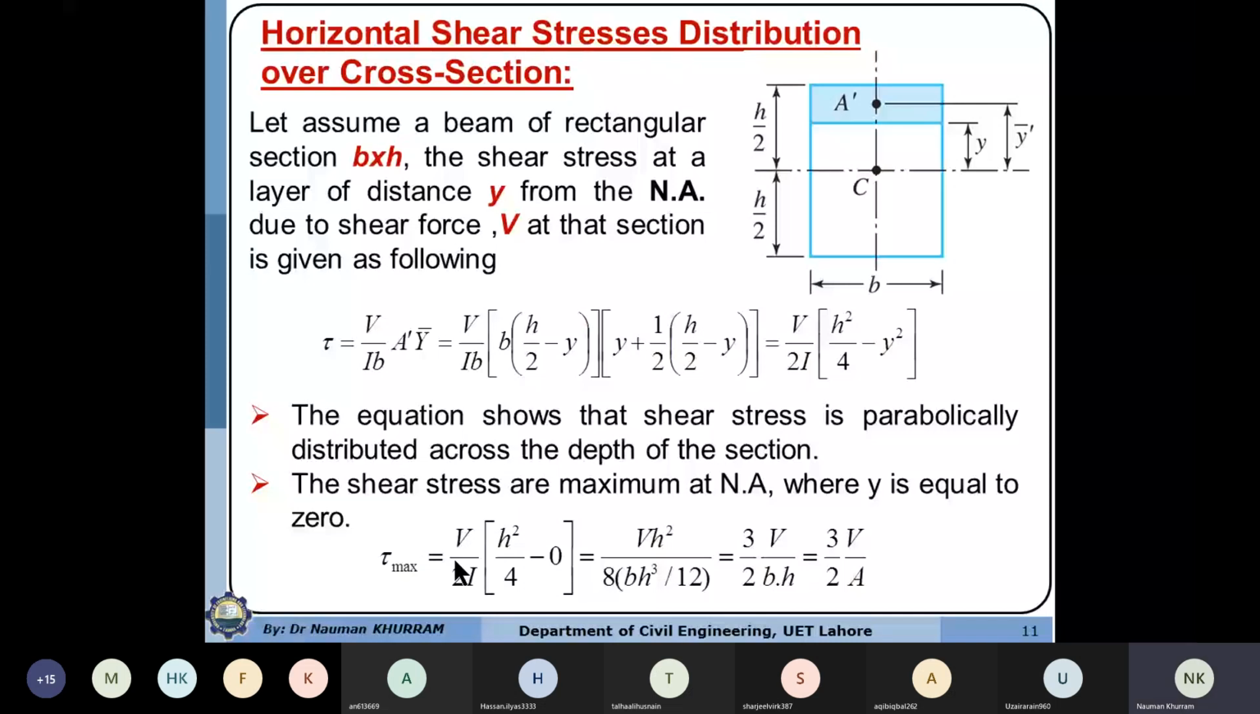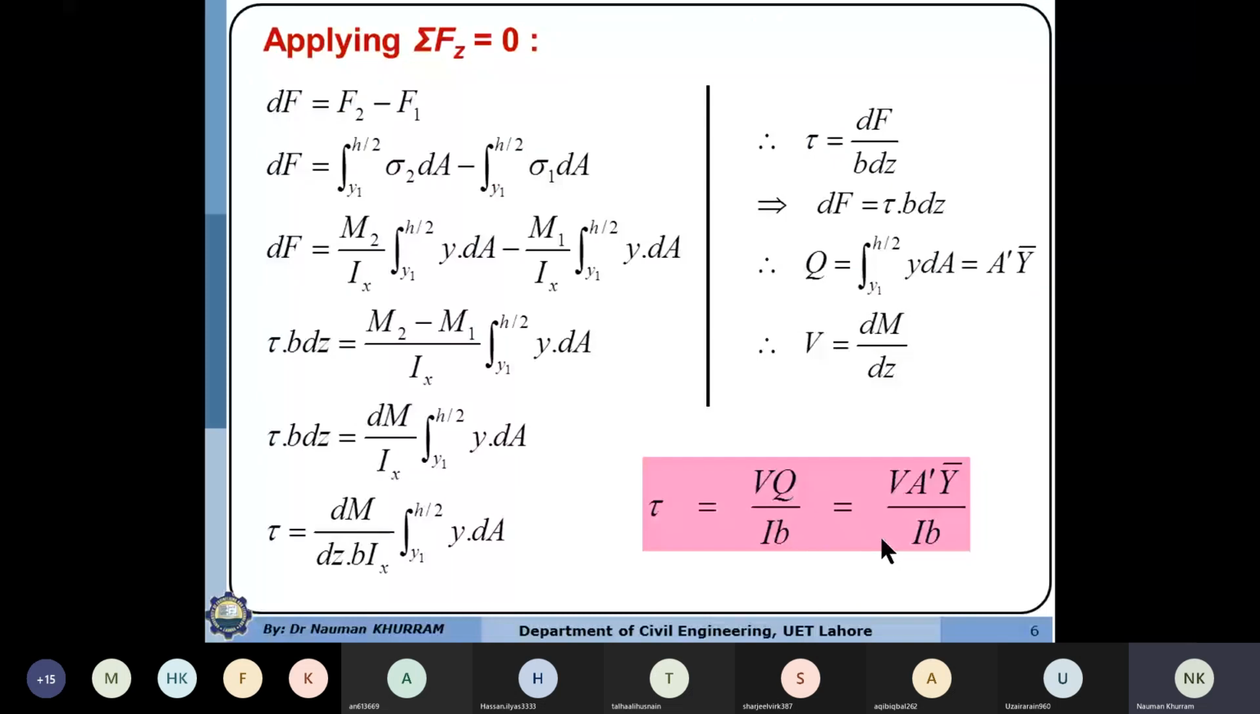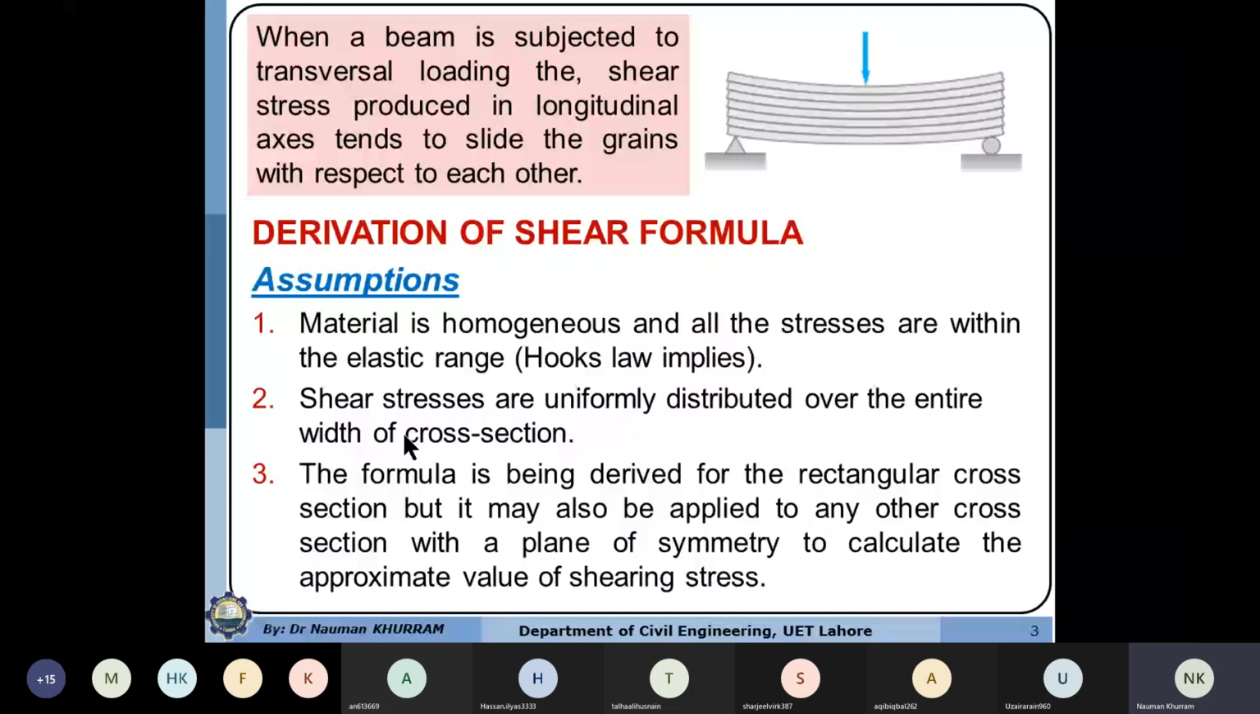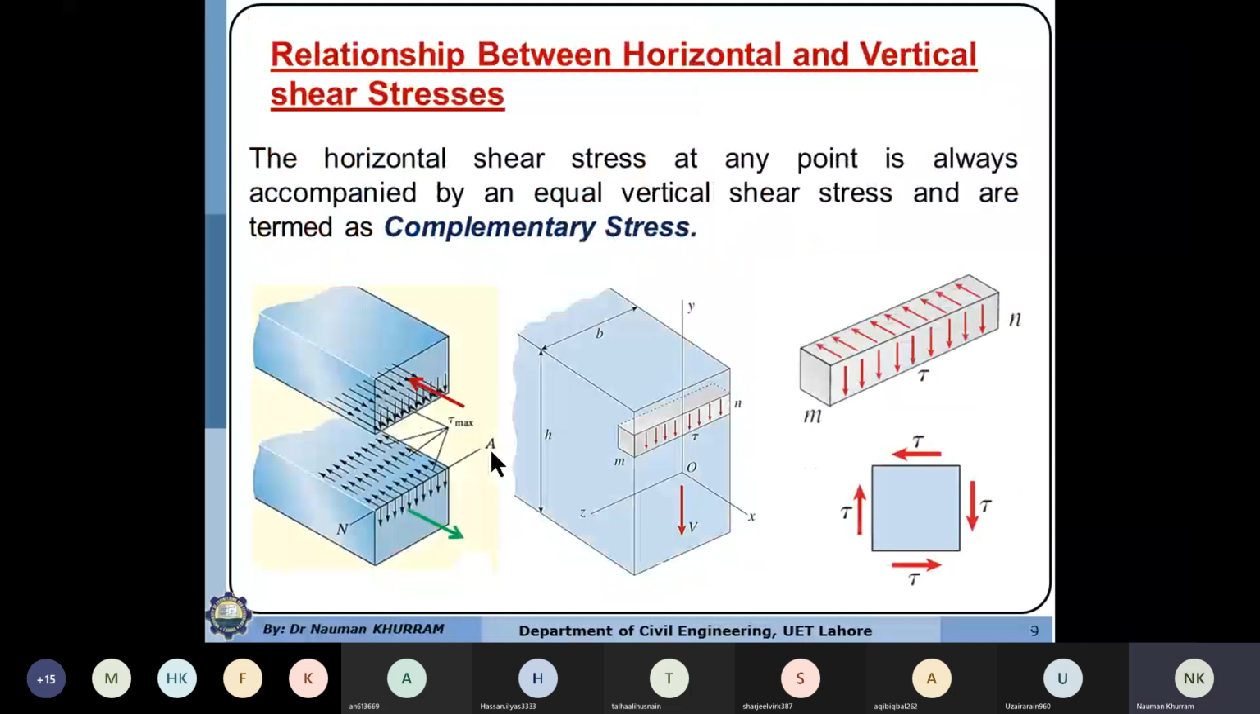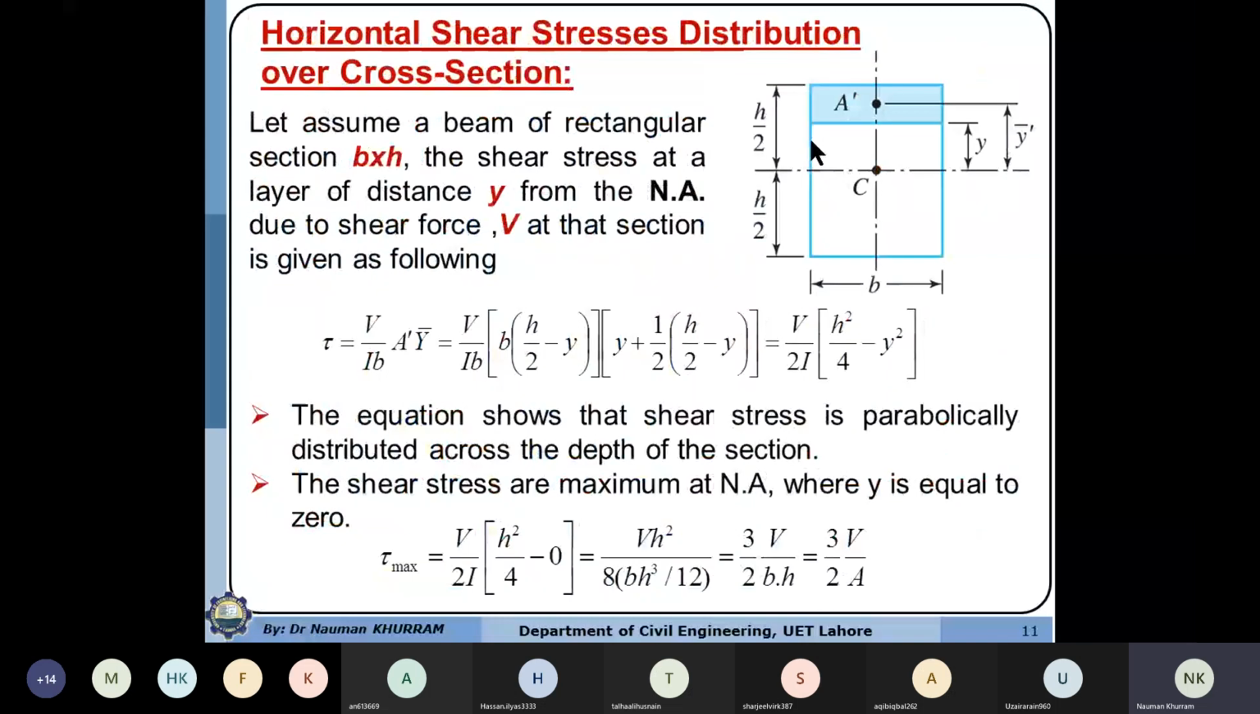This is due to the wrong assumption, the second one: the assumption that shear stresses are uniformly distributed over the entire width of the cross section. This assumption is actually wrong. What this assumption says is that if the stress at this neutral surface, on the left side, is 100, the stress will remain 100 along this depth. But actually, it will not be like this. The stress will not remain constant throughout the width.